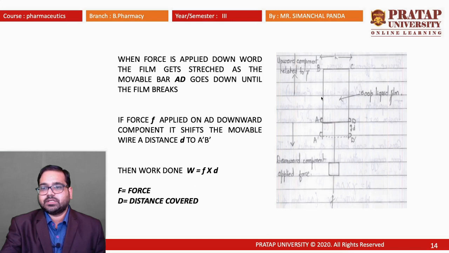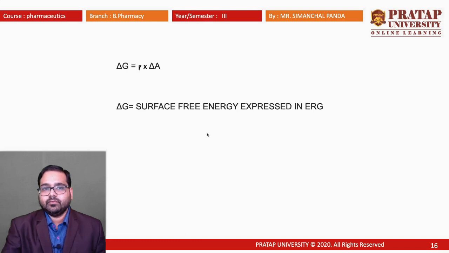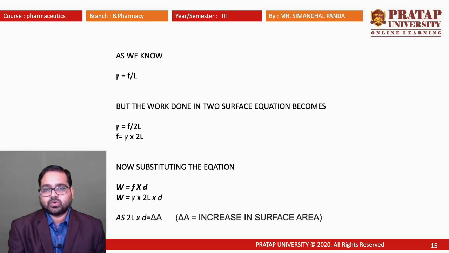So the change in surface area is denoted by delta A. Delta G is known as the surface free energy and that is expressed in erg. So the work done is nothing but delta G.